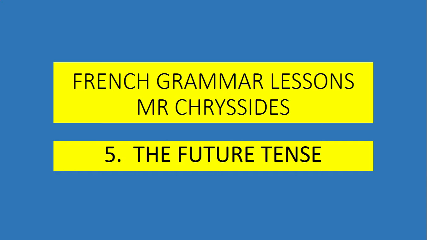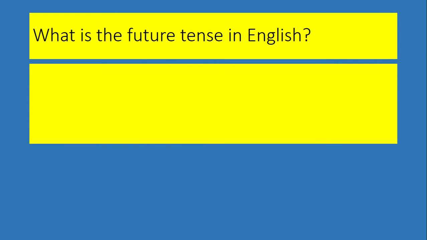This is all about the future tense. I think lesson 3 was about the future tense, which was "going to". This is the future tense "will".